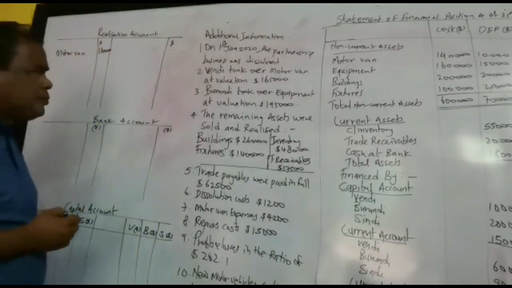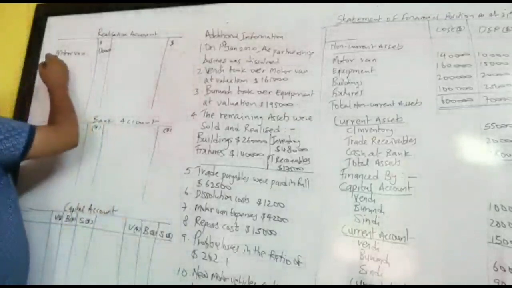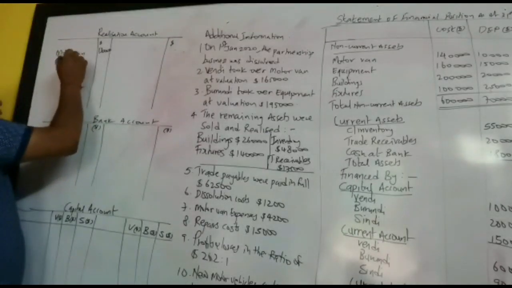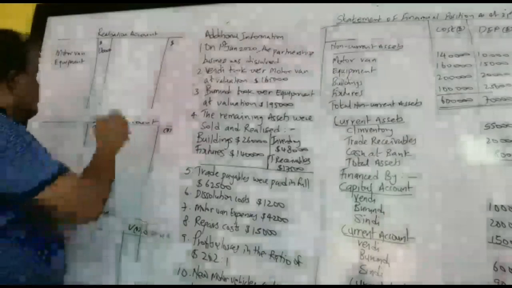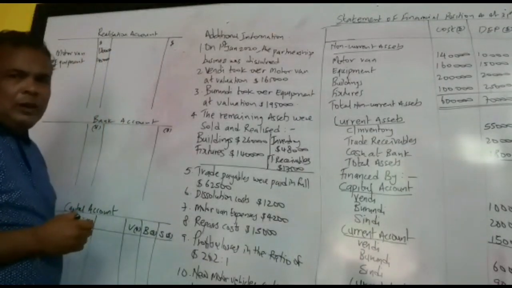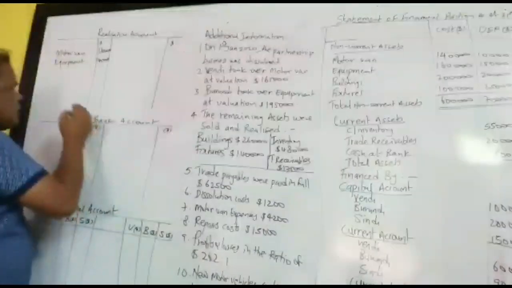We have equipment. We have to copy on the debit side. Equipment 145,000. We have buildings.